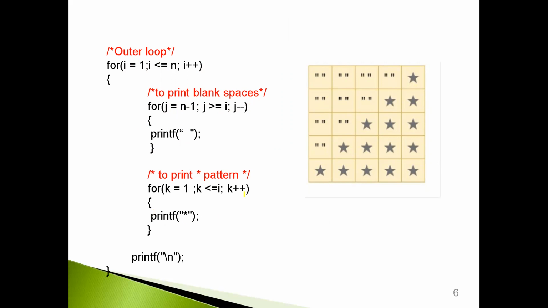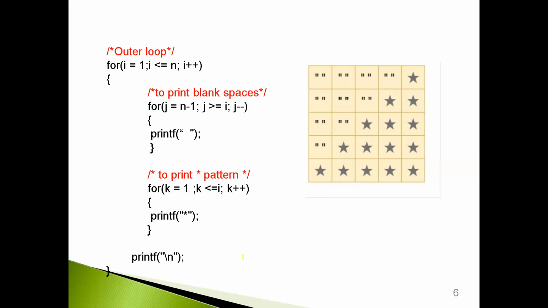Then we have one more inner loop which is responsible for printing these stars. So when I is equal to 1, I want to print only 1 star. That's why k is initialized to 1 and it is going to run till k is less than or equal to I. So this is our inner loop which is responsible for printing these stars. And when I is incremented, we will move to the next line through this printing of \n, and then the next iteration is going to be performed.